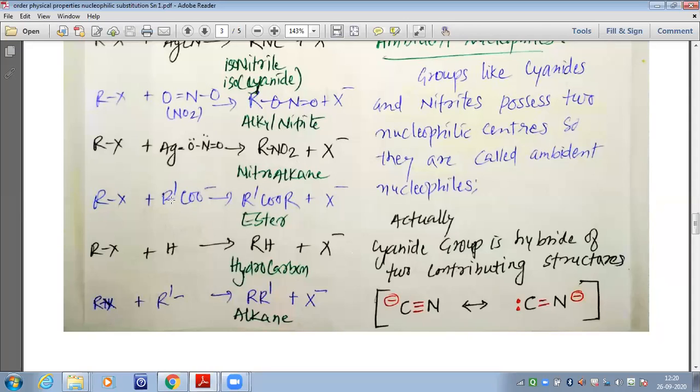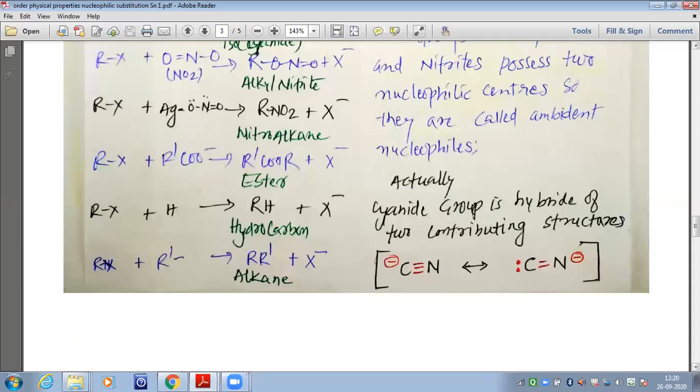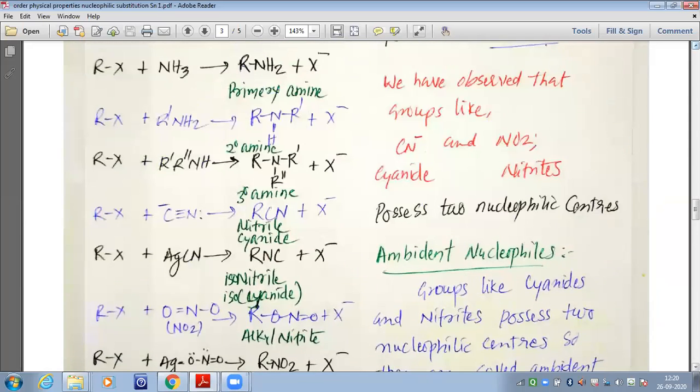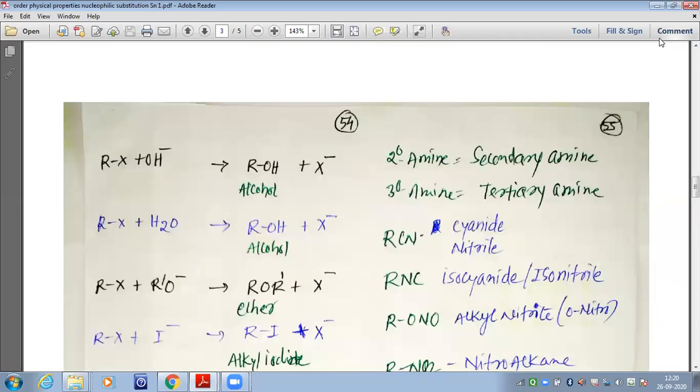If the nucleophile is RCOO minus, it will give us ester as a product. If the nucleophile is hydride ion H minus, it will give us the hydrocarbon. If the nucleophile is alkyl ion R dash, then it will give us the alkane. So this is how the various nucleophiles will give us the various products.